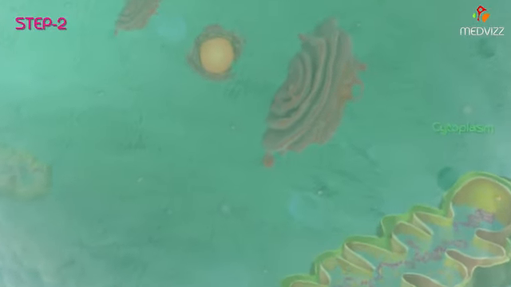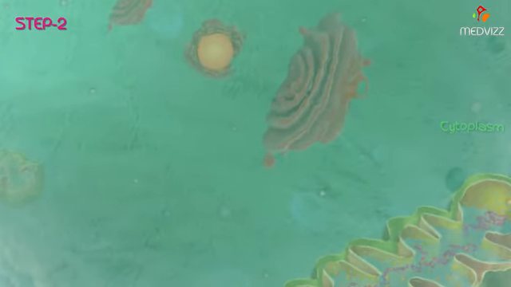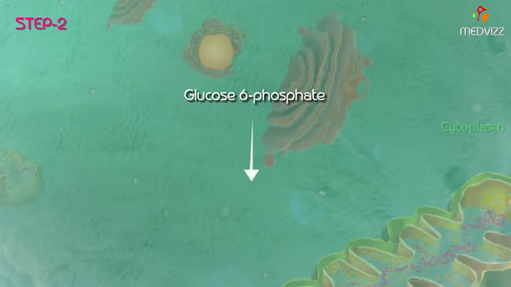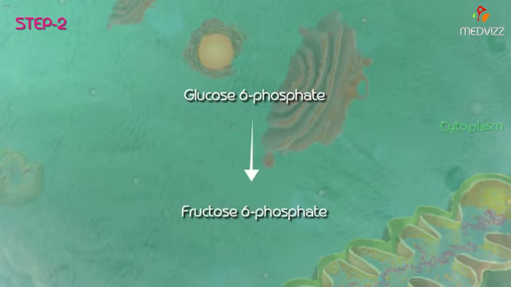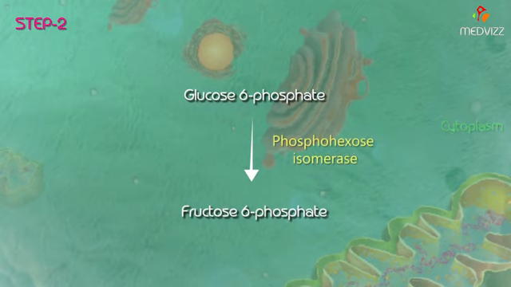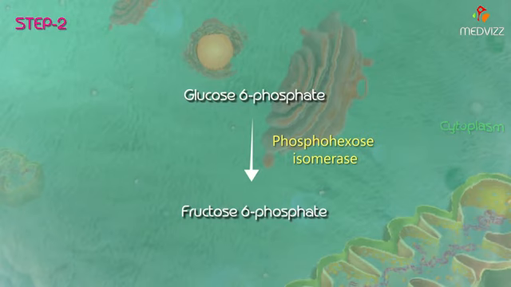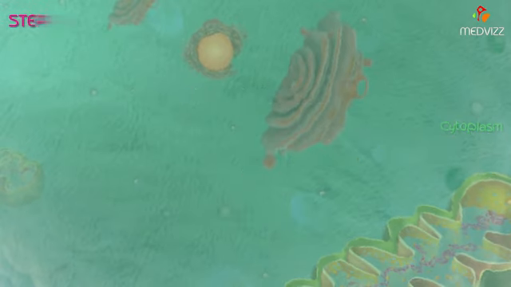Now, step 2 of glycolysis. Glucose 6-phosphate is isomerized to fructose 6-phosphate by the enzyme phosphohexose isomerase, where aldehyde is converted into ketone. Next is step 3.